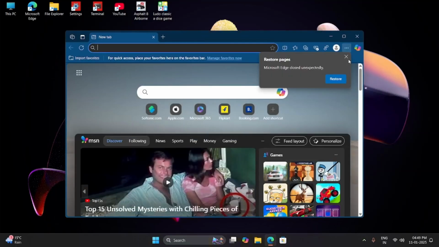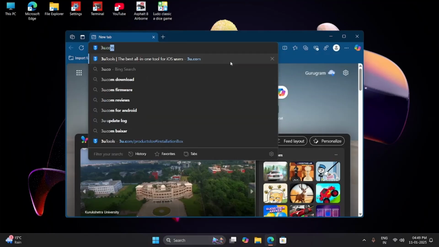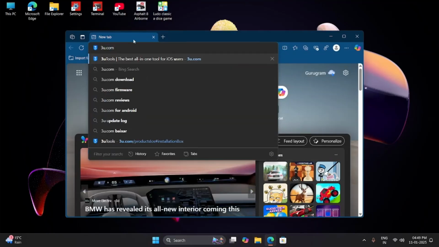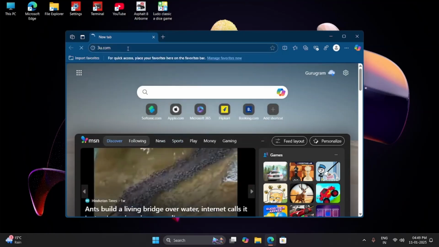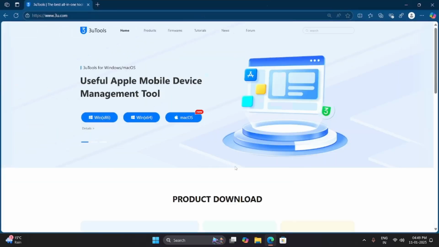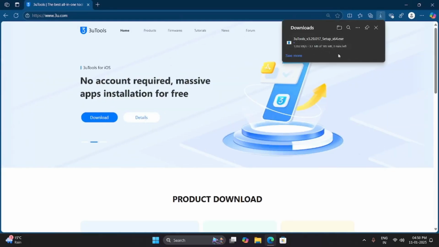Open your browser and go to the website 3u.com. In my case, the browser is Microsoft Edge. Now, download 3U tools for your system. The options are x86 Windows, which is 32-bit, x64 Windows, and Mac OS.